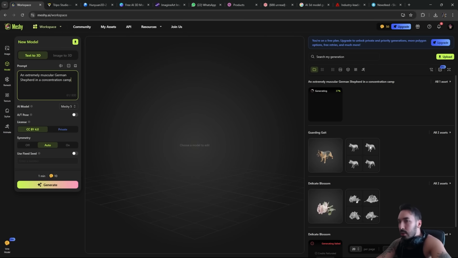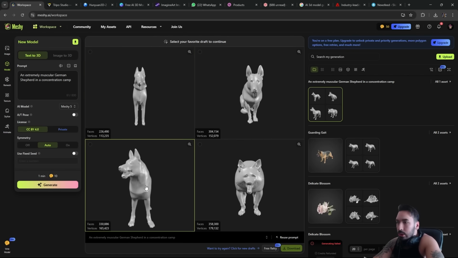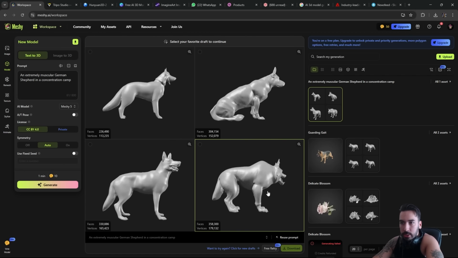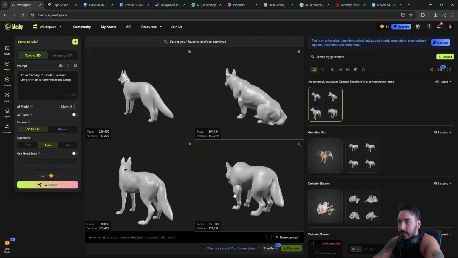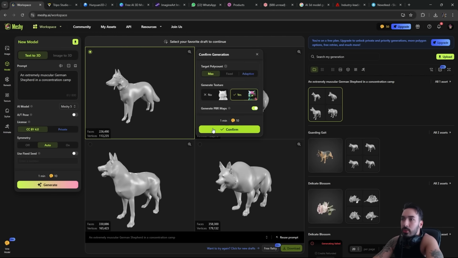And as you can see, I've already been playing around with this tool a little bit off camera, so I already know what the result is gonna be like. So just to save you a couple of seconds, it's gonna be fucking garbage. So if we click over here on the side, we get 4 different versions of this 3D model. You can pick which one you like. We got number 4 over here, which looks like it's got Down syndrome, and the others look pretty fucked up as well, but this one looks like it's a little bit better than the others, so we're gonna click on the first one. We also want to generate a texture here. Yes, generate PBR maps, whatever, confirm.